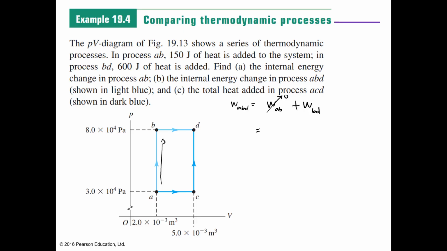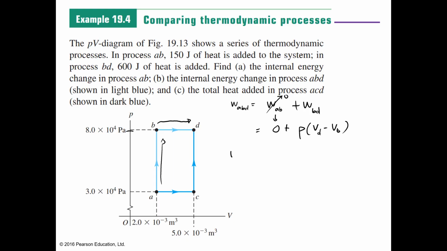And for the work done in BD, take note, your pressure is constant. At constant pressure, the work done is just equal to pressure times the volume change, V_D minus V_B. The volume at point D minus the volume at point B.